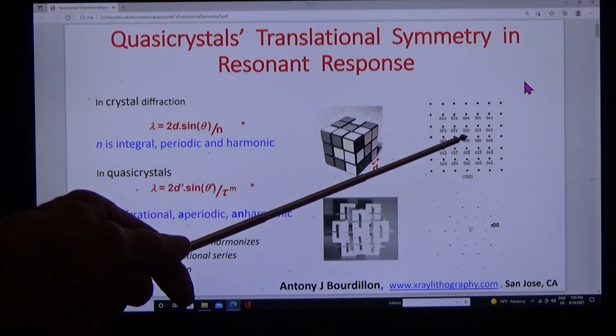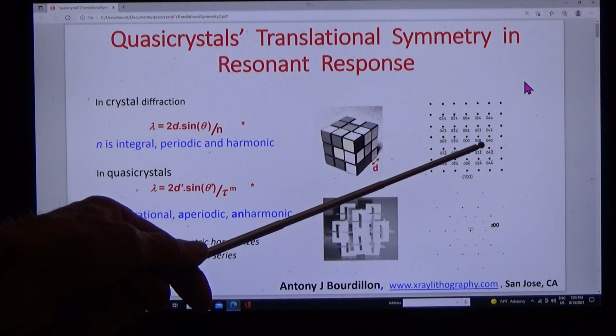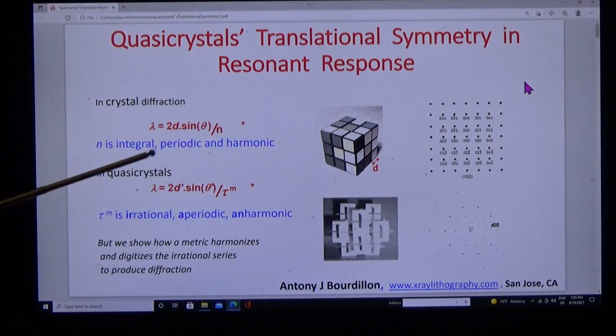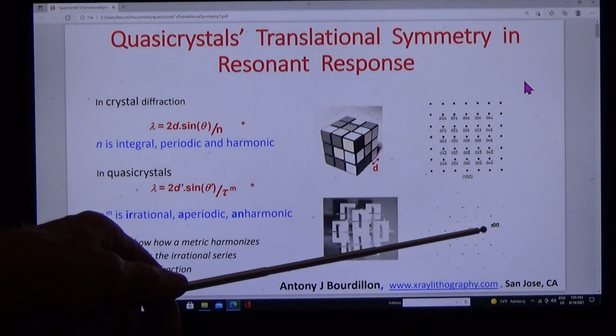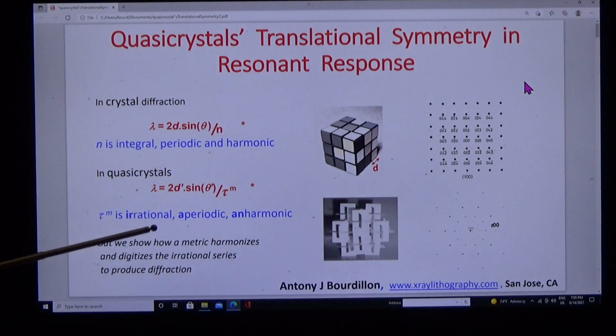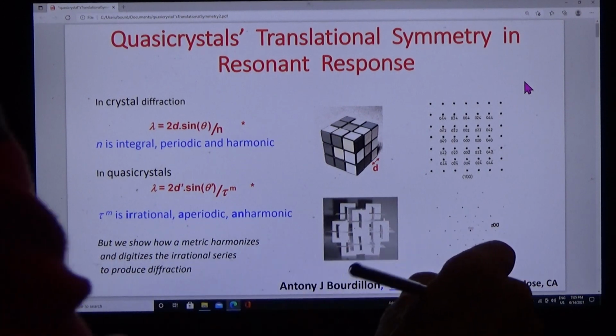And here's n: 0, 1, 2, 3, 4, 5, 6. Sometimes the scattering factor is 0. In quasicrystal, it's completely different. n is given here: 0, 1, tau squared, tau cubed, tau to the fourth. Tau is irrational. It's aperiodic, it's anharmonic. And your first problem is, how in heaven and earth does it diffract?